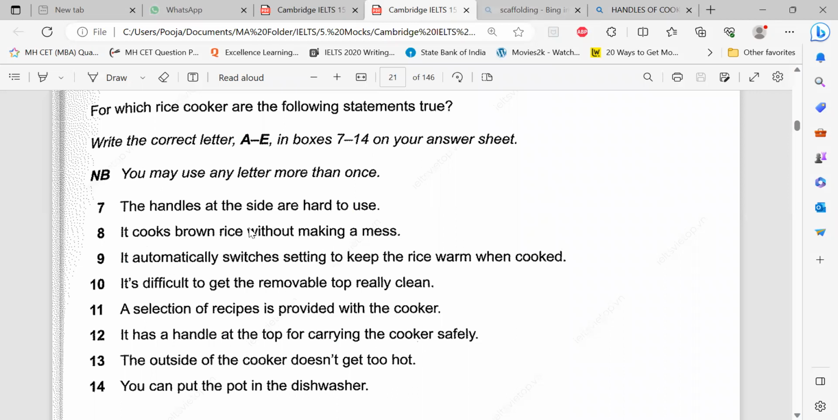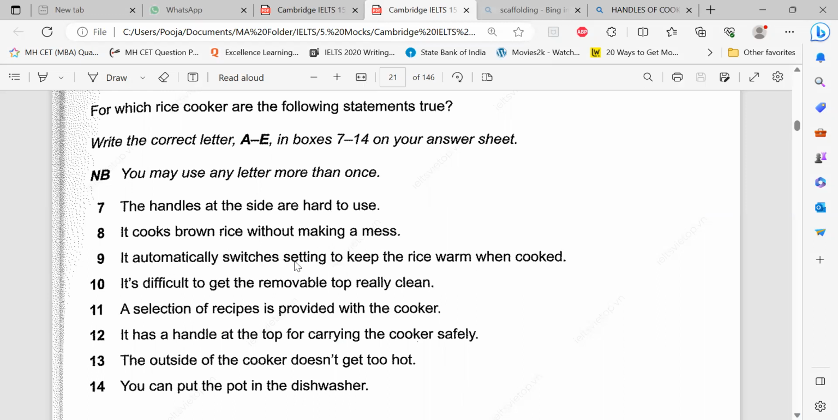Second, it cooks brown rice without making a mess. Do you know brown rice? Did you imagine? Without making a mess, isn't it a good thing? The handles at the side are hard to use is a negative statement. It cooks brown rice without making a mess is like a happy face, a happy housewife, happy woman, happy man, whoever is cooking it. Ninth one: it automatically switches. Automatically, like on and off. I don't need a human to do that.